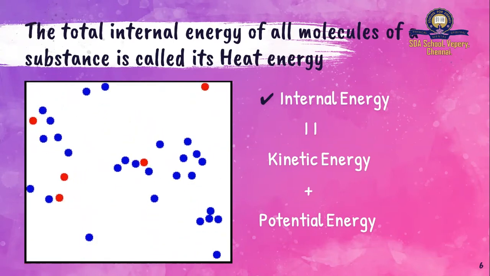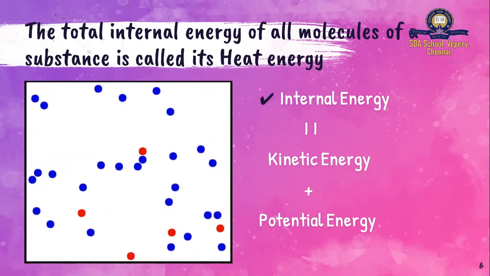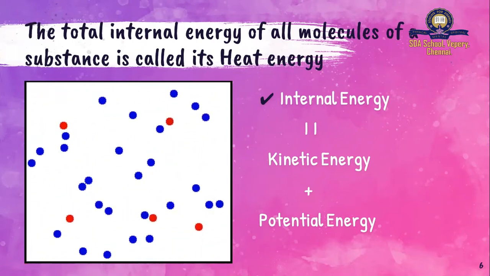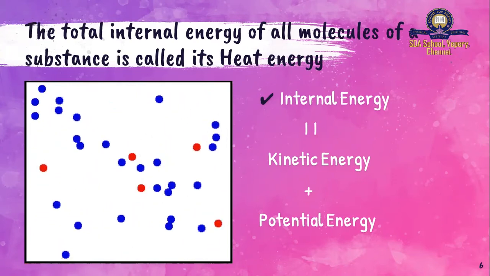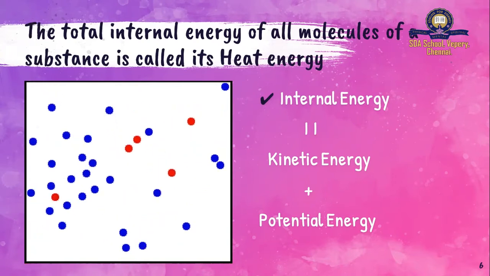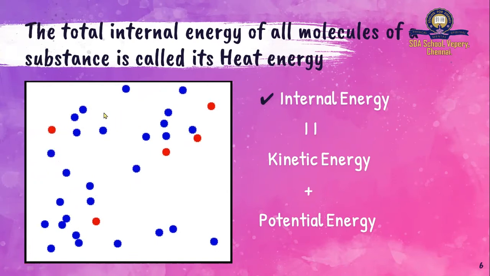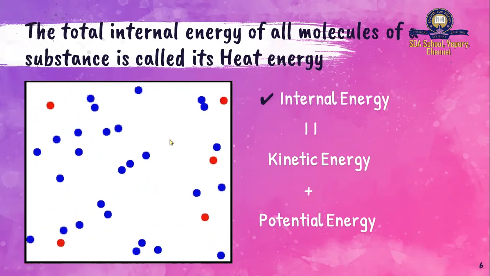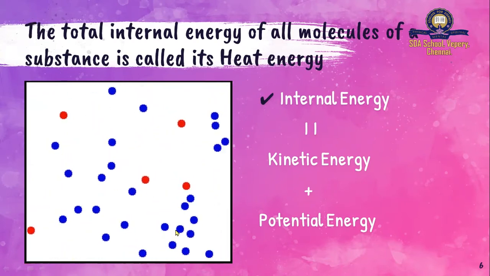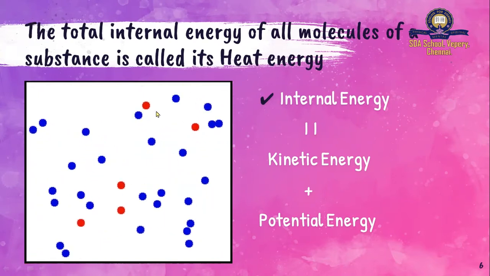What exactly is the reason for this heat? We know that heat is a form of energy. Heat is a form of energy, light is a form of energy, sound is a form of energy. What is the reason behind this energy? Why or how is this heat produced? As you can see here, you can see a lot of small balls moving here and there. Consider each of these balls as a molecule of a substance. Every substance is made up of atoms and molecules.